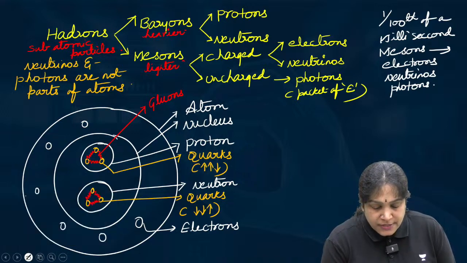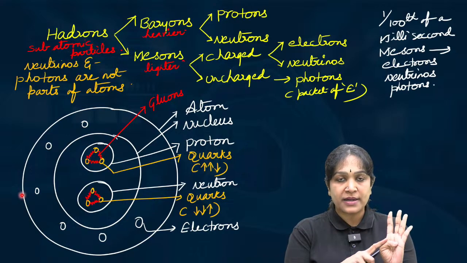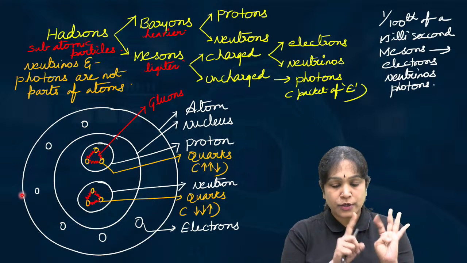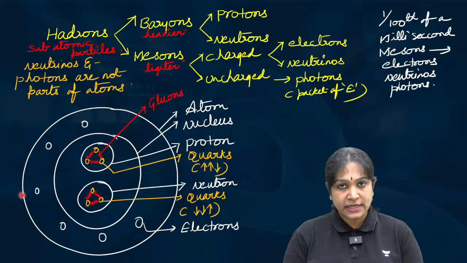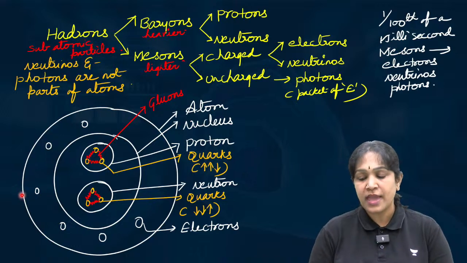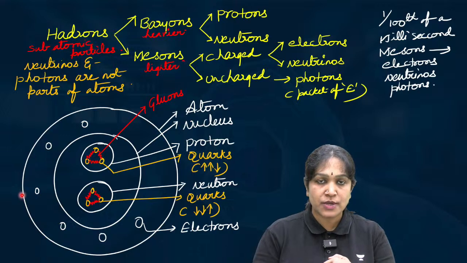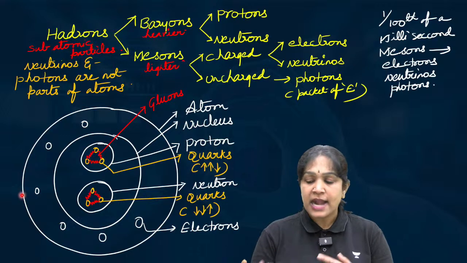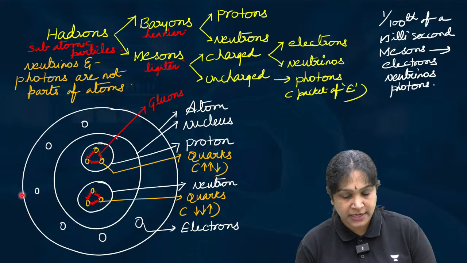Right. So, simple, I'll just repeat once again. Hadrons are the subatomic particles, particles inside the atom. There are two types, baryons and mesons. Baryons are heavier ones, mesons are lighter ones. Baryons are two types, protons and neutrons, and mesons are two types, uncharged mesons and charged mesons. Mesons are very unstable and very quickly get converted into other particles.